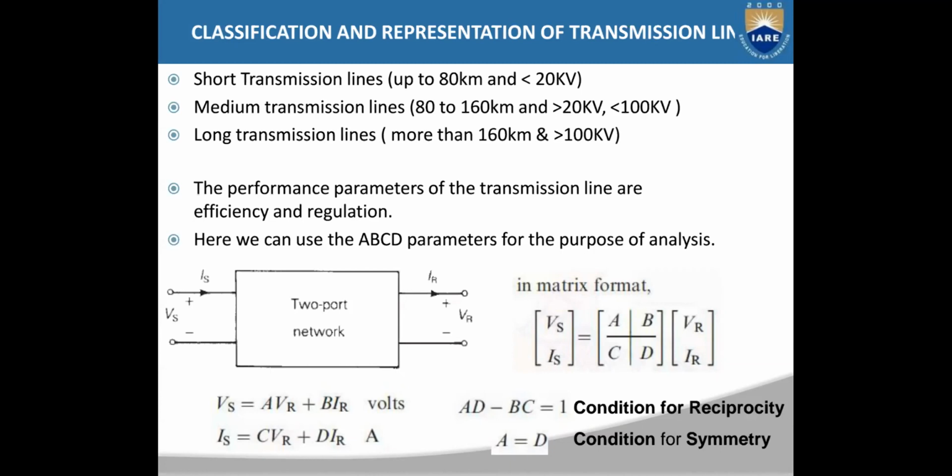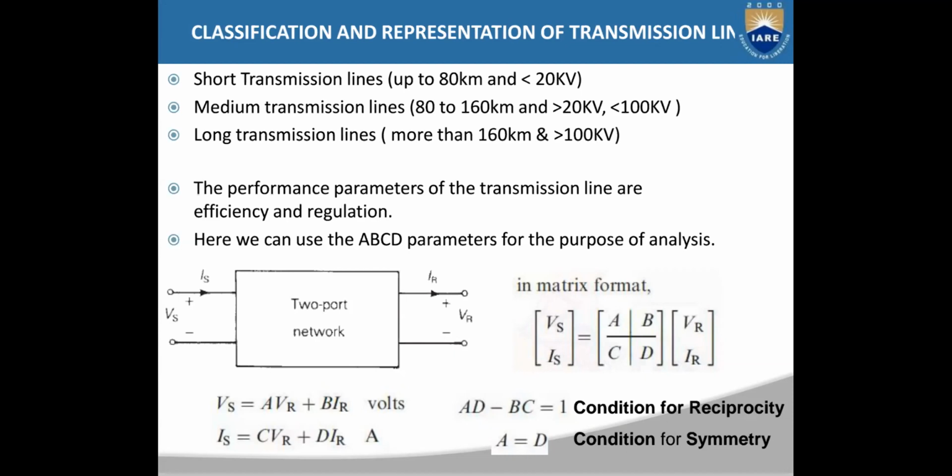Okay, so you are going to calculate the regulation and efficiency for these transmission lines. Those two parameters are the performance parameters of a transmission line. While calculating the performance of transmission lines, you will generally use the ABCD parameters for the purpose of analysis. You have studied these ABCD parameters in network theory itself.